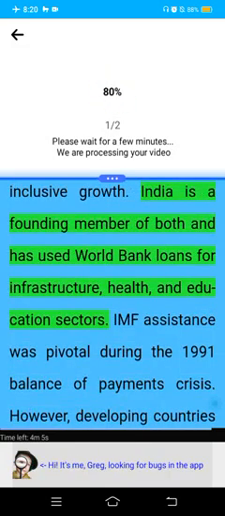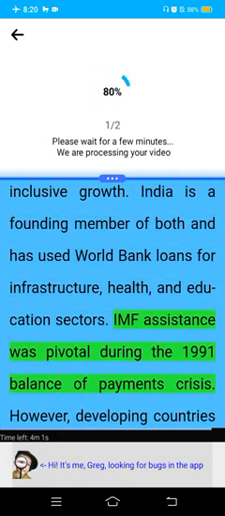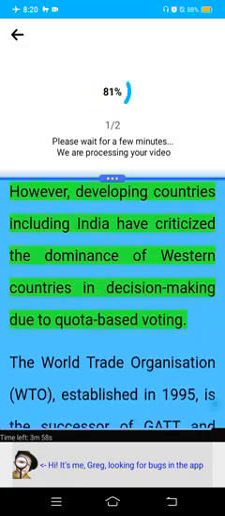India is a founding member of both and has used World Bank loans for infrastructure, health, and education sectors. IMF assistance was pivotal during the 1991 balance of payments crisis. However, some countries, including India, have criticized the dominance of Western countries in decision-making due to quota-based voting.